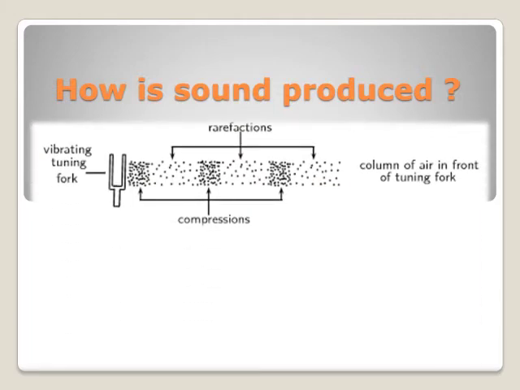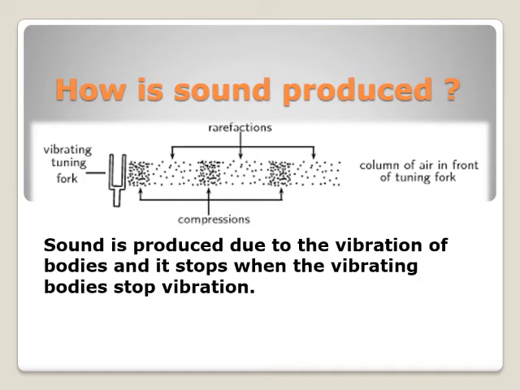How is sound produced? If you look at this figure, you will find out that when I vibrate this tuning fork, a lot of compressions and rarefactions are produced as a result of the vibration of the tuning fork. But if I stop vibrating the tuning fork, you will find out that there is no sound. So we can conclude that sound is produced due to the vibration of bodies, and it stops when the vibrating bodies stop vibrating.